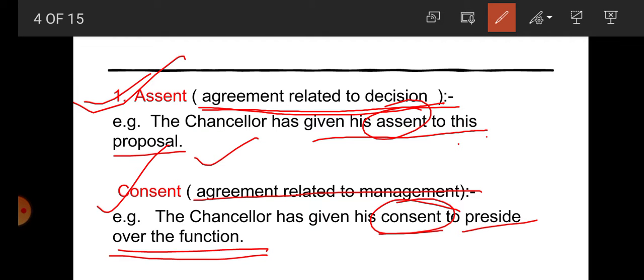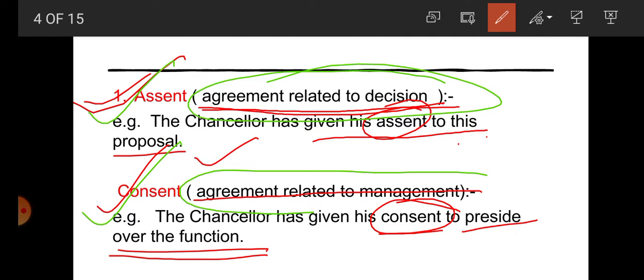That's why consent is used here. So assent and consent are similar words, they are synonyms, but they are used in different situations. Assent is used with agreement related to decision, and consent is used for agreement related to management.